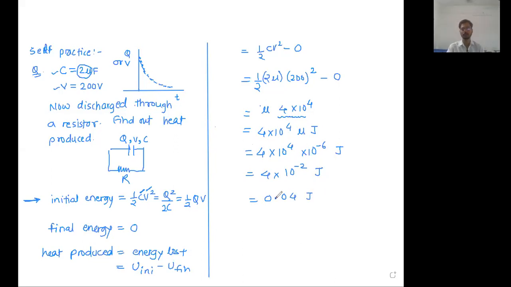Okay, this is the energy which has been lost in the form of heat. This resistance, if you touch, you can feel that heat. Now reply in the chat box, clear and written, CW. Yes, their answer also is 0.04 joule.